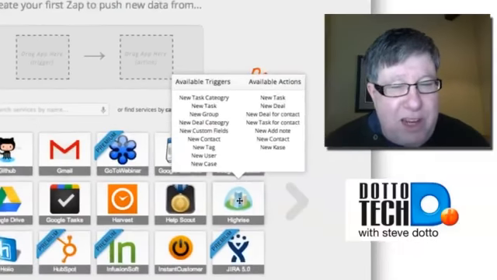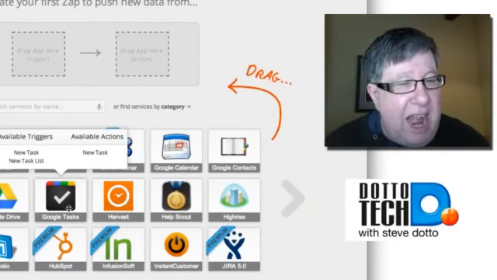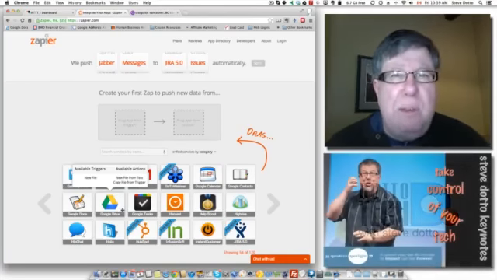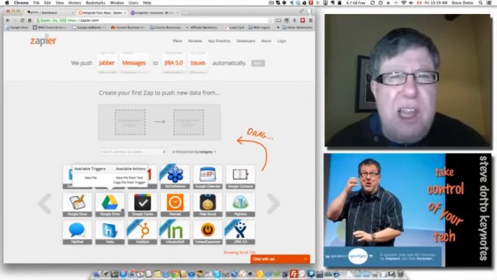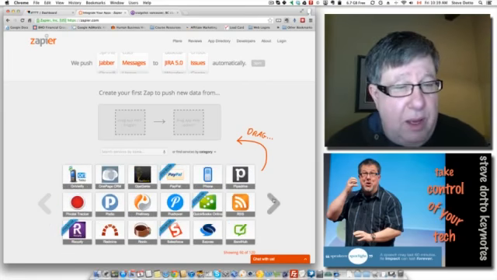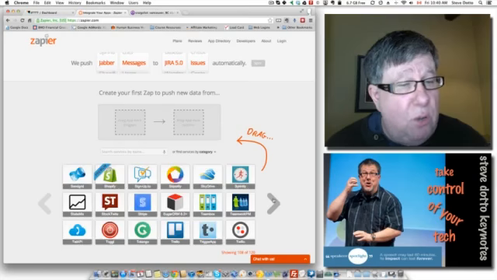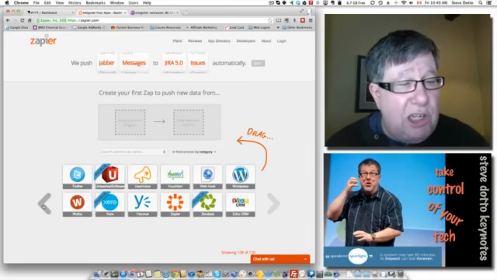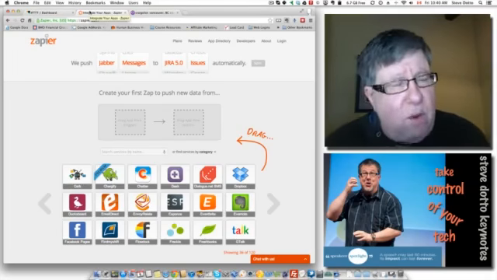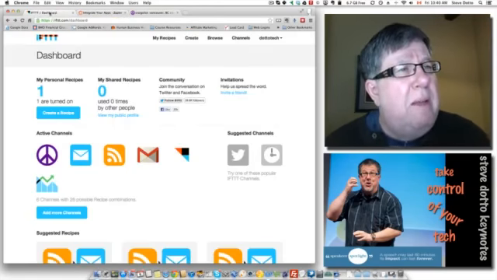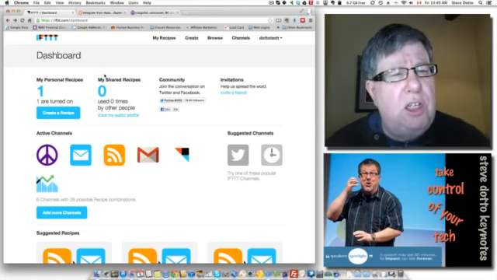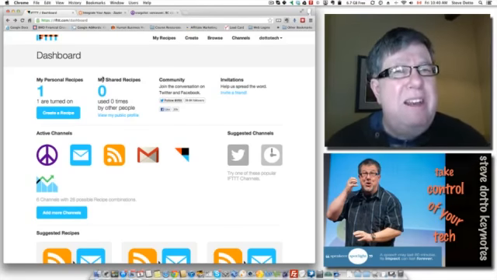So as we go through it, we can see all of these different triggers and actions that are available to us. Now, Zapier is a paid service. It's a typical Web 2.0 program that costs, I think, about $100 a year to use. And they've got all of these different triggers or relationships with these different applications. So you can see that there's a wide variety. Now, if you want to just dip your toe in the water, they do have a 14-day free trial, so you can certainly try that on Zapier. But IFTTT, while it's still in beta, it's still free. I don't know what their premium service is going to charge ultimately, and as I say, it feels like it's a little bit more designed for personal use.